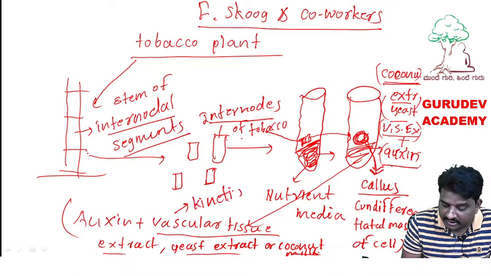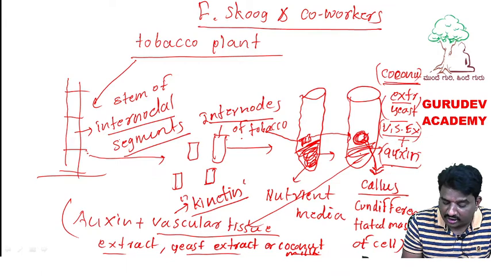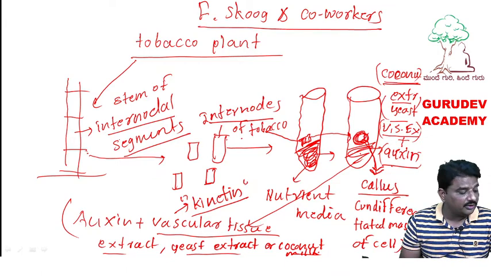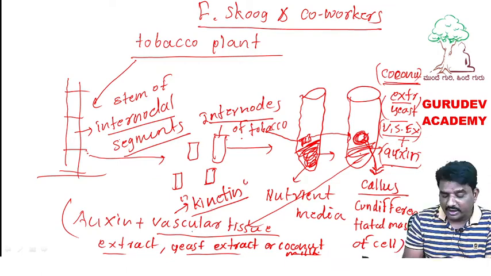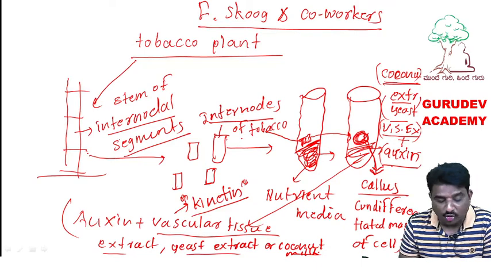Kinetin has cell division promoting activity, and they gave the name kinetin to this growth promoting activity in vascular tissue, yeast extract and coconut milk, and they discovered the hormone called cytokinin.